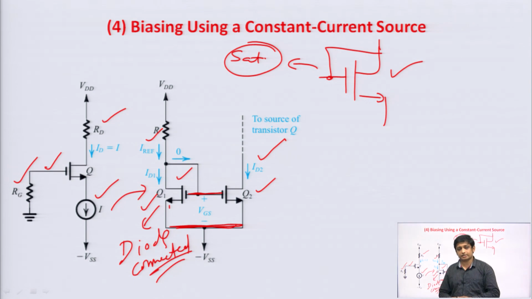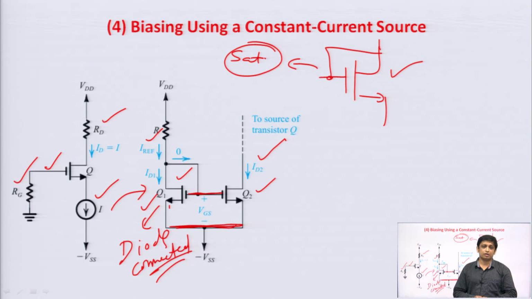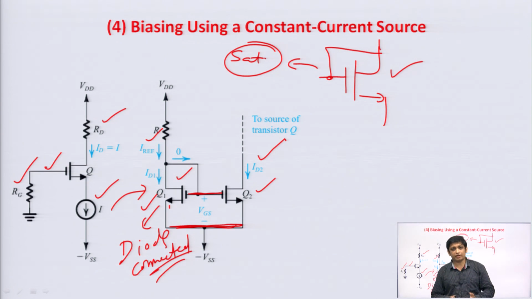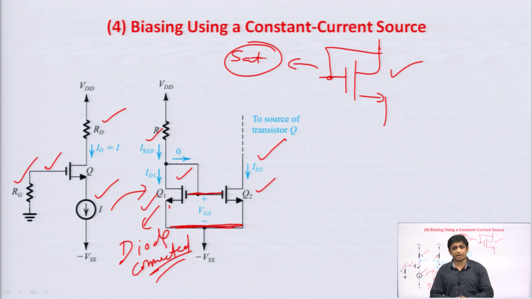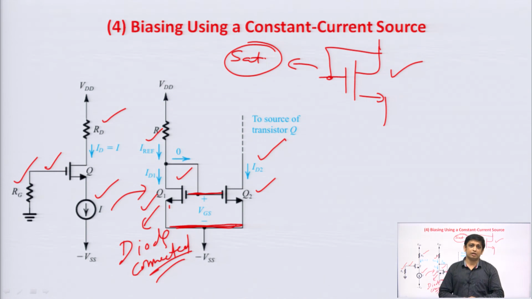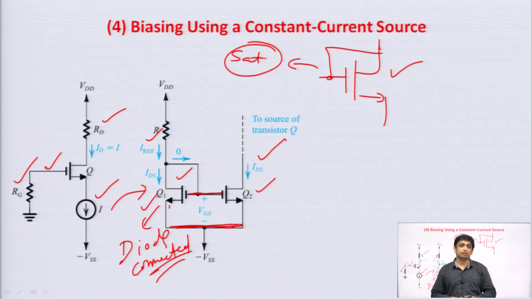So, in this class I have just reviewed the MOSFET: what is MOSFET, what are the different regions of operation, what are the conditions and different characteristics of MOSFET, the drain current versus drain to source voltage graph, the drain current versus gate to source voltage graph, then what is channel length modulation, and after that what is biasing, what is the need of biasing, and what are the different techniques available in the MOSFET to do the DC biasing.